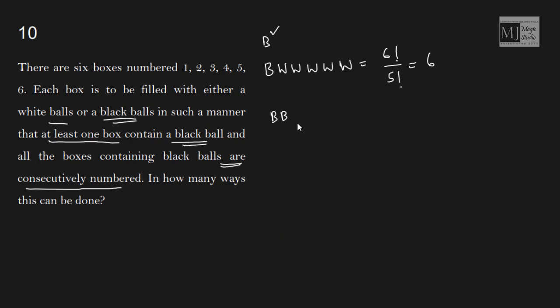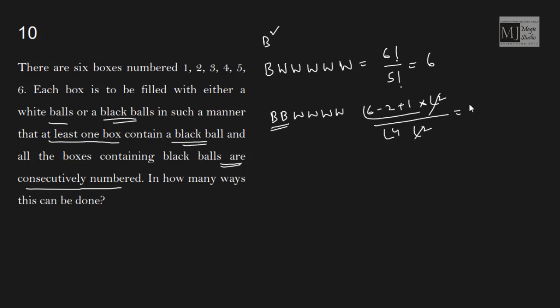I have 2 black and 4 whites, but these 2 black will always remain together. In how many ways can I arrange them? Factorial 6 minus 2 plus 1 into factorial 2, divided by factorial 4 for the alike whites, and these 2 are also alike.